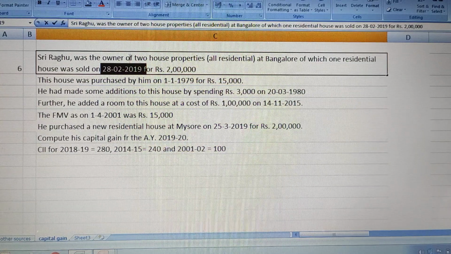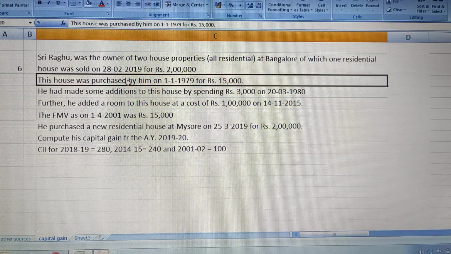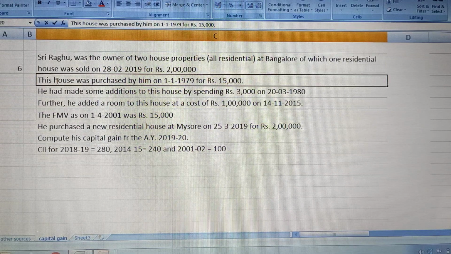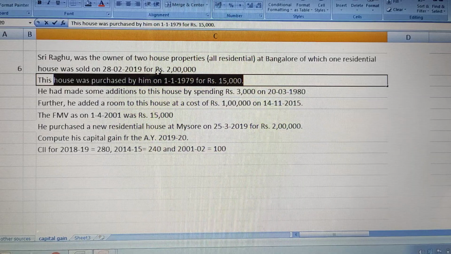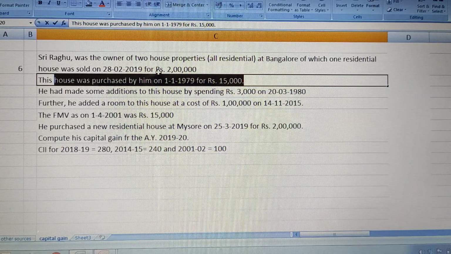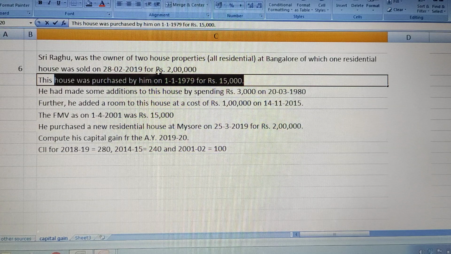The house which he sold, he purchased in the year 1979 for rupees 15,000. So the house which he is selling for 2 lakh rupees in 2019, he purchased way long back in 1979 for 15,000 rupees. So this is the cost of acquisition for our problem.